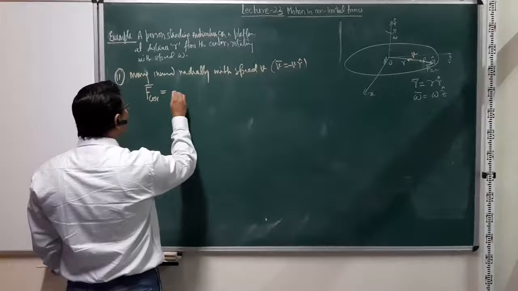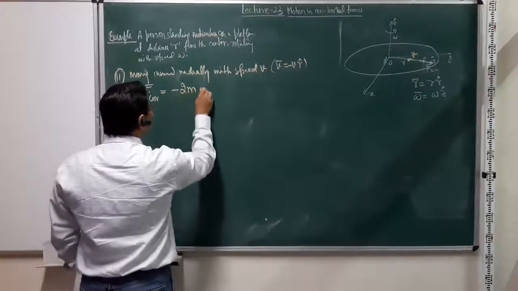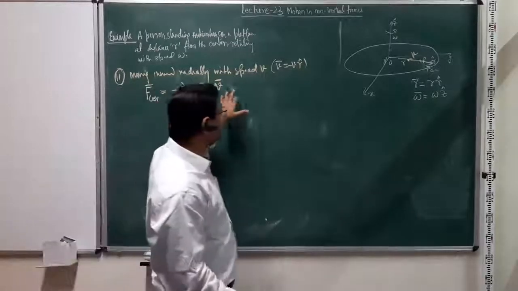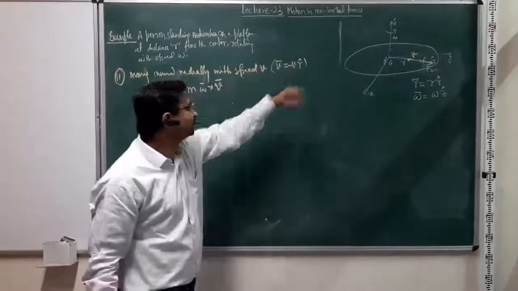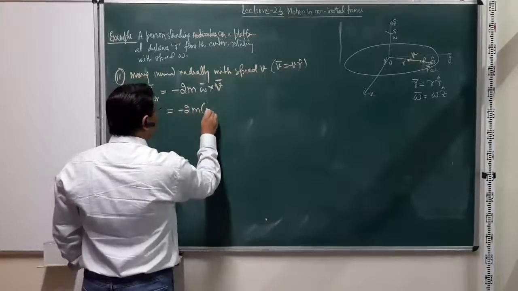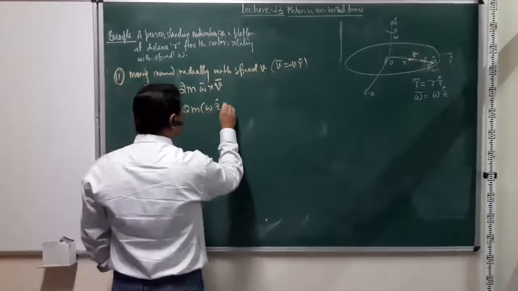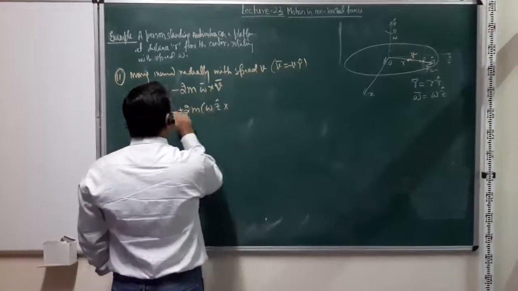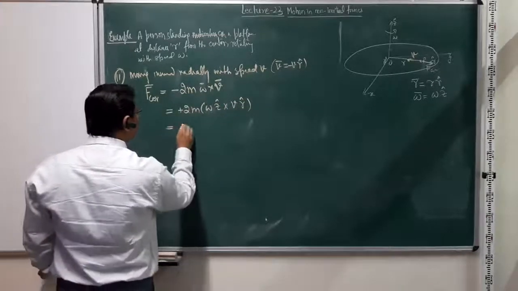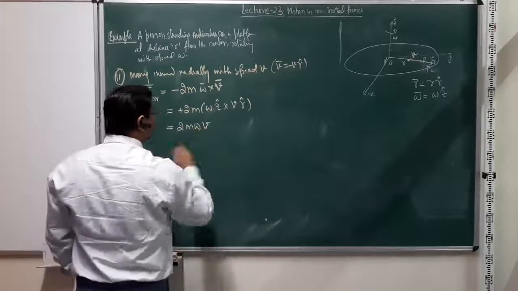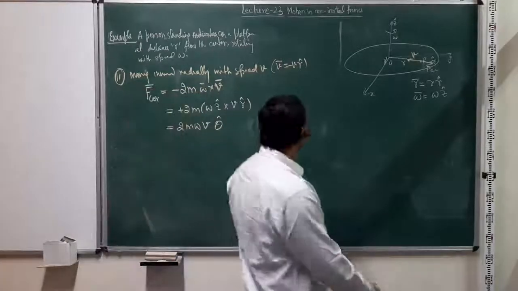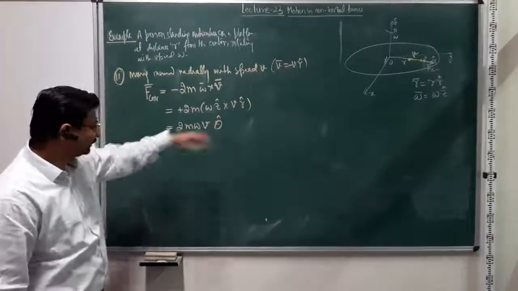Now the Coriolis force, we wrote it down as 2m omega cross v. And this v was measured in the rotating frame, which is now equal to minus v r cap. So we can find this out: minus 2m omega, with omega z cap, cross minus, which will be plus v r cap, and this is simply going to give us 2m omega v. z cap cross r cap will give you theta cap. So, r theta z coordinate system.